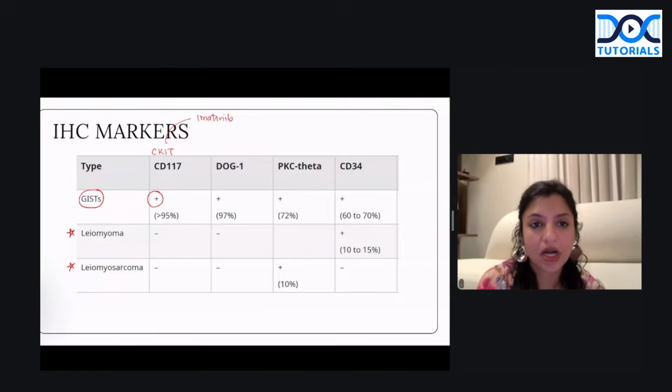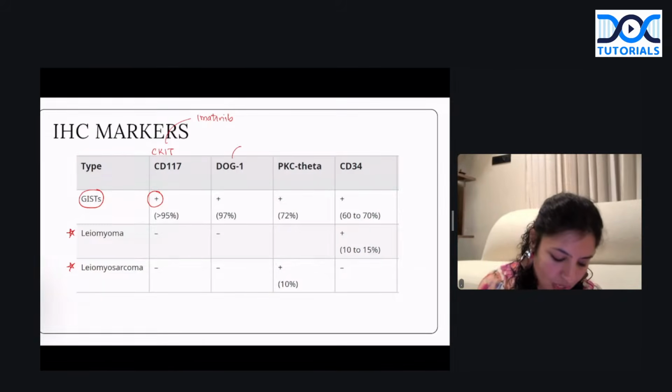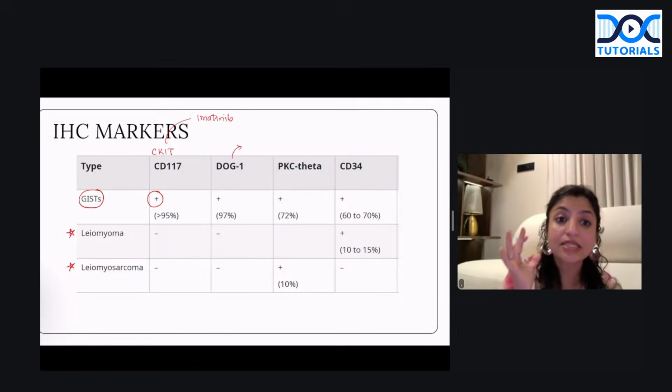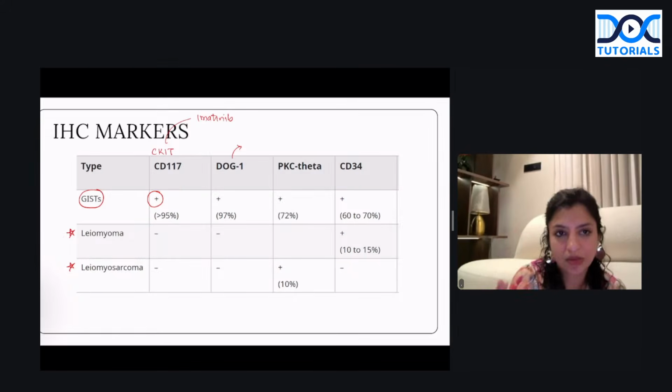Apart from that, the new marker that has been discovered is DOG1. Okay, discovered on GIST, that is why DOG1. It is found positive in nearly 97% of GIST, which is a huge number. That is why it is considered one of the most specific markers of GIST. Okay, so that is what you have to be very clear about. Apart from that, a new marker which has come up, but it's not a very good marker, is PKC theta.